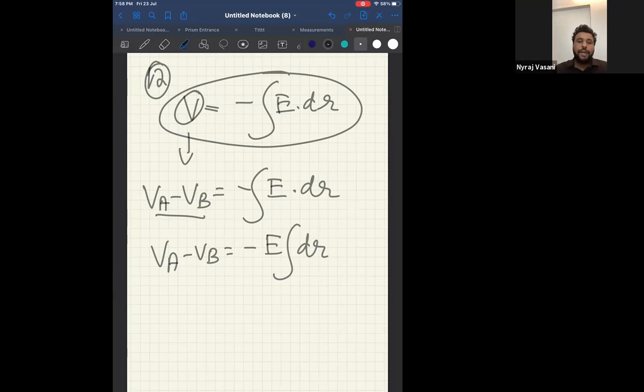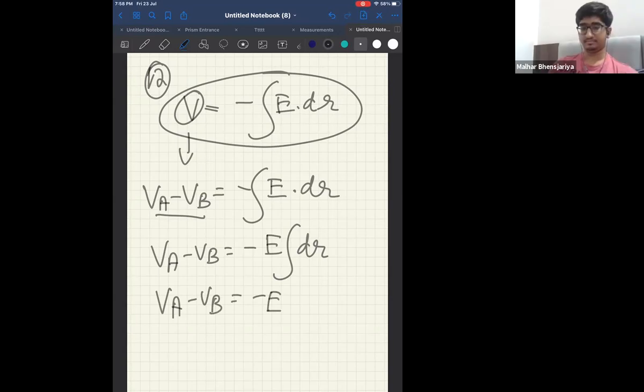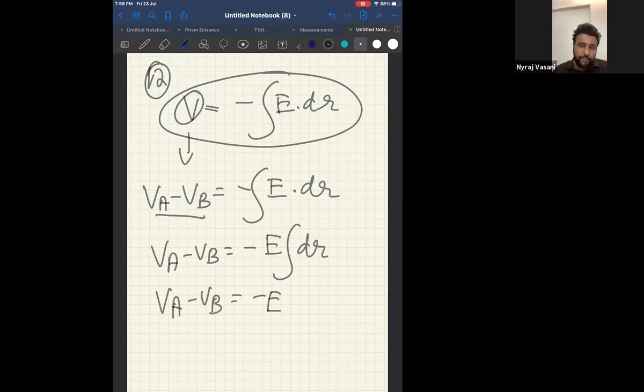And what is the length of an arc? You have studied in 10th standard, length of an arc is S equal to R theta. Now tell me, what is the length of the arc given in the diagram? R theta. Electric field acts along that arc. Now you know from mathematics that the length of an arc is radius into angle.